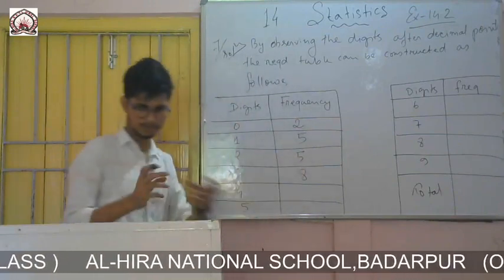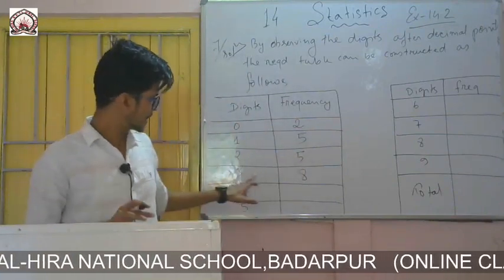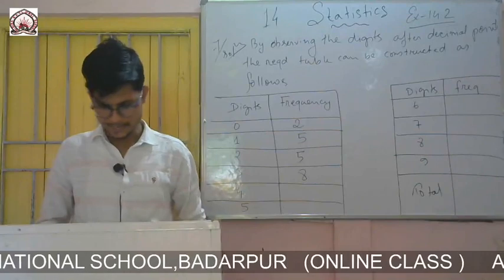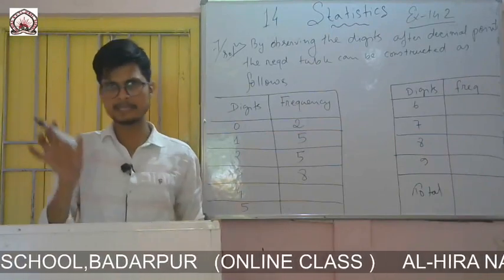It's very much confusing. 3 is occurring 8 times, only in the decimal portion you see.